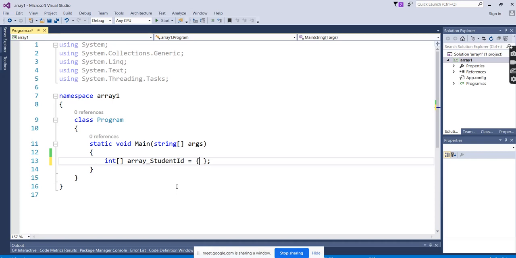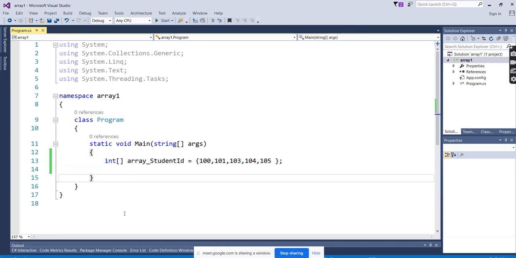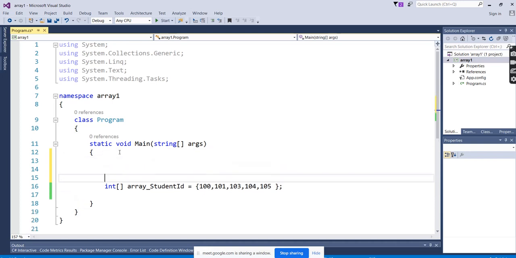Static values: I know there are 10 students in my class, so I can assign the values. It will start with 100. Go with the 5. So what you're doing is creating an array for storing or displaying student ID. You can see the integer. In the student ID, how many am I creating? I'm creating 5 student IDs, meaning 5 records in a single array type.